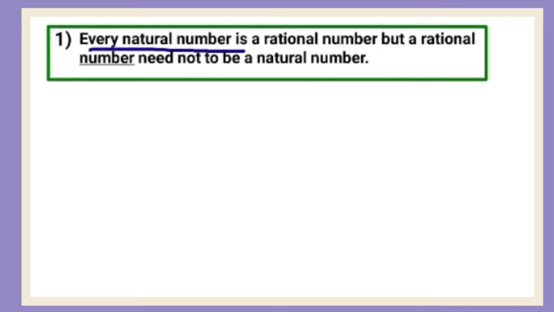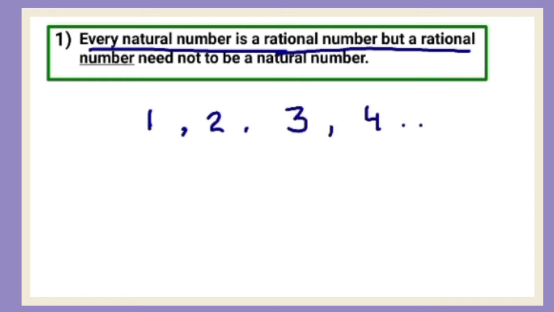First is every natural number is a rational number. What are natural numbers? 1, 2, 3, 4 and so on. They said all these natural numbers are rational numbers? Yes, because these can be written in the form of P upon Q. We can write 1 as 1 upon 1, 2 as 2 upon 1, 3 as 3 upon 1, 4 as 4 upon 1. So all the natural numbers can be written in the form of P upon Q. So we can say that natural numbers are also rational numbers.